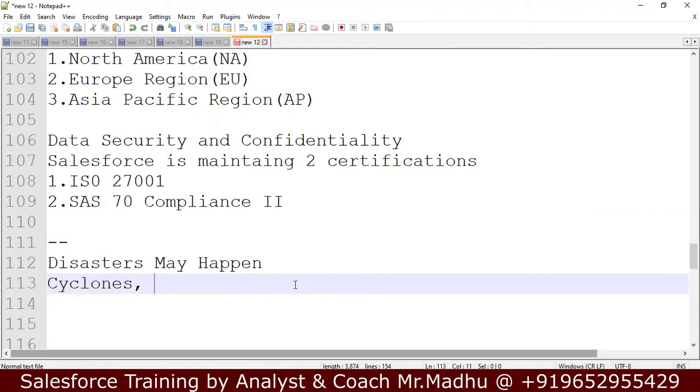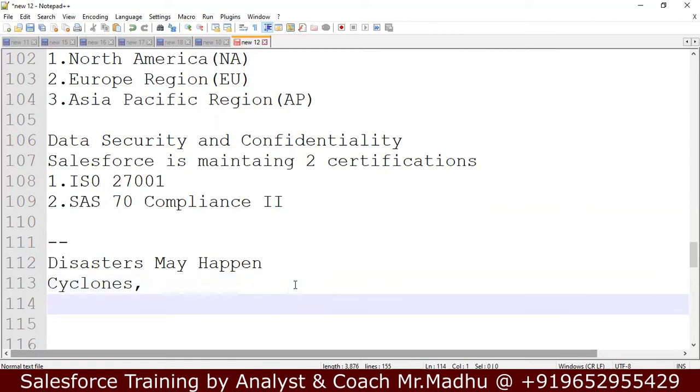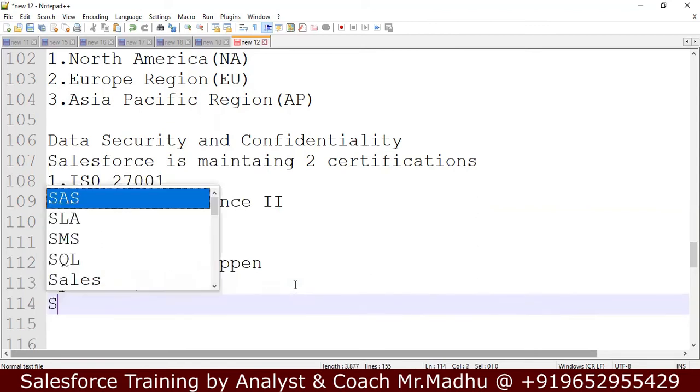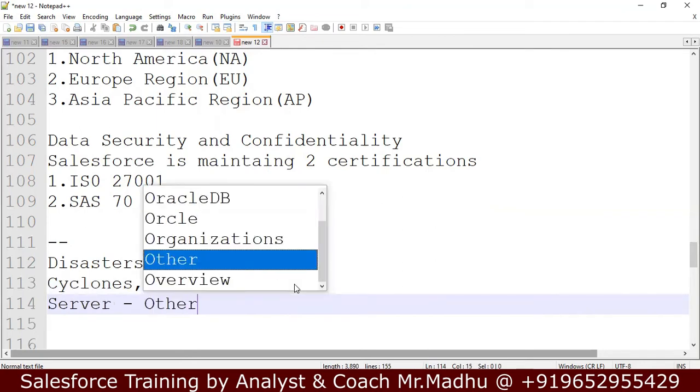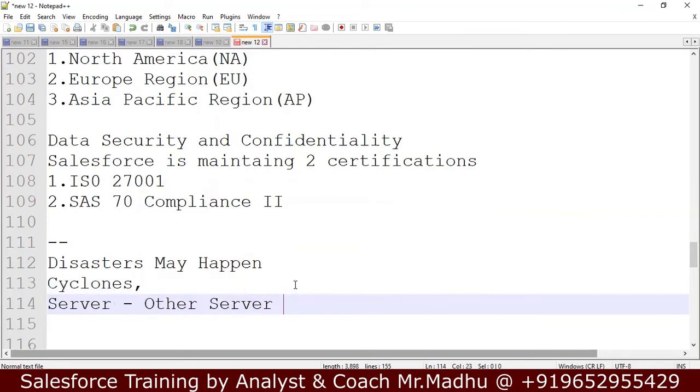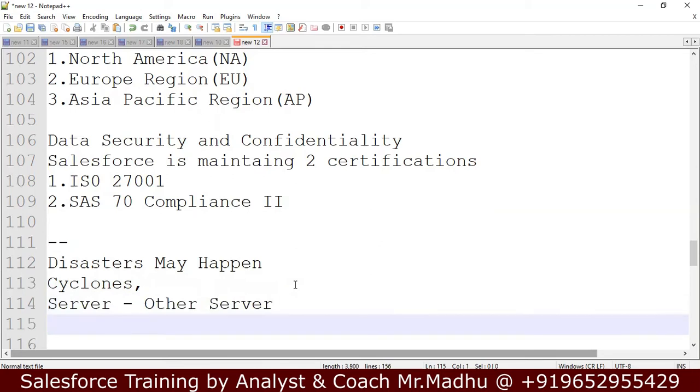If some hospital is using a Salesforce application, that application should be running every time. Patients may come to the hospital for registration, surgery processes are going on. At that time, data should be available every time. If something happens in one server, data should be there in another server, and the Salesforce application should take data from the other server.